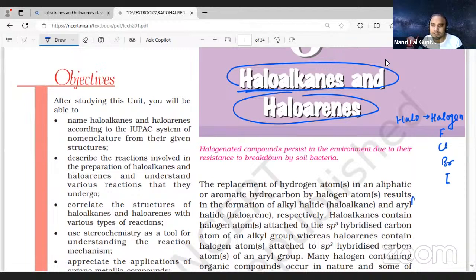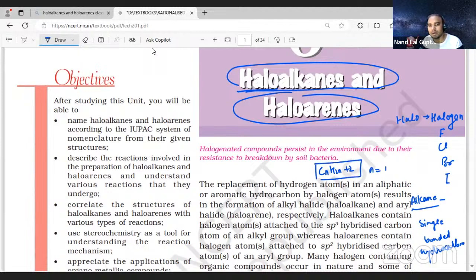Another term that is used is alkane. What is the alkane? Alkane is a single bonded hydrocarbon. The general formula is CnH2n+2, where n can be anything, 1, 2, 3. So firstly we are looking at the haloalkane, like CH3Cl, CH3CH2Cl. They are haloalkanes.